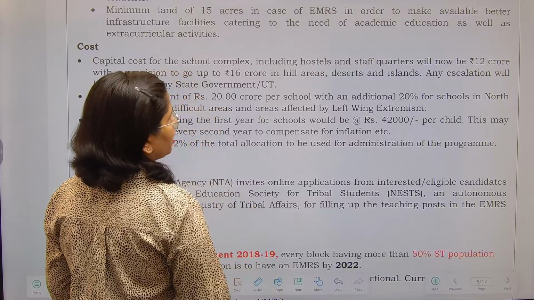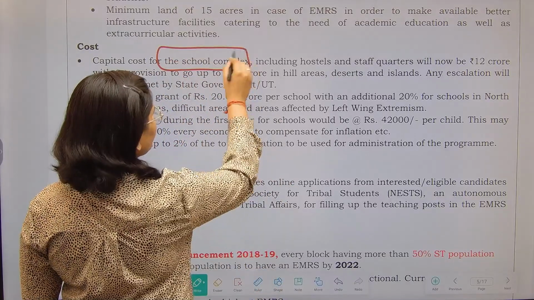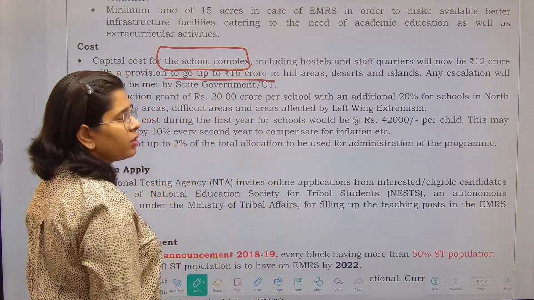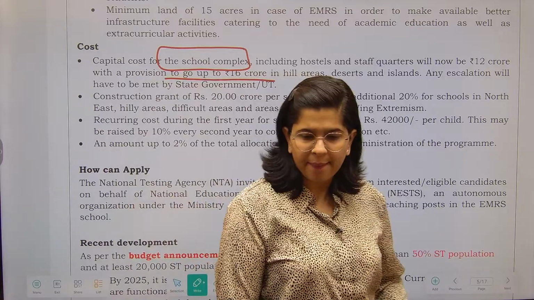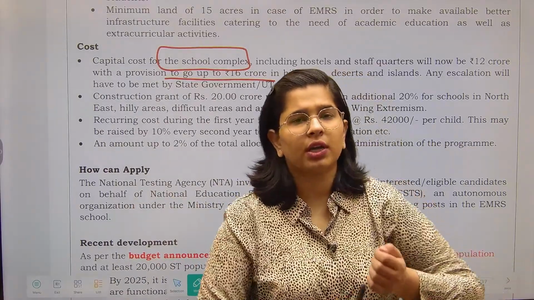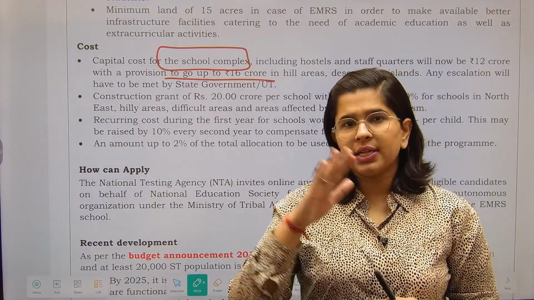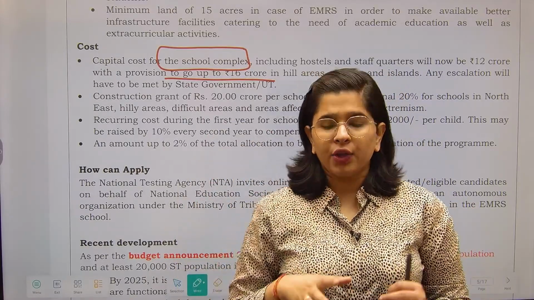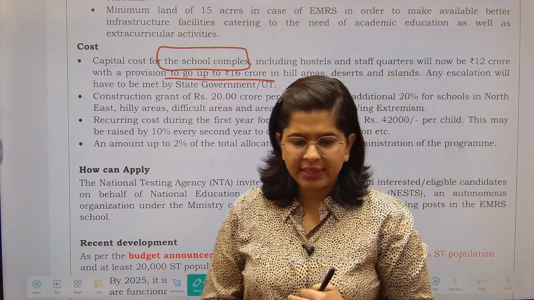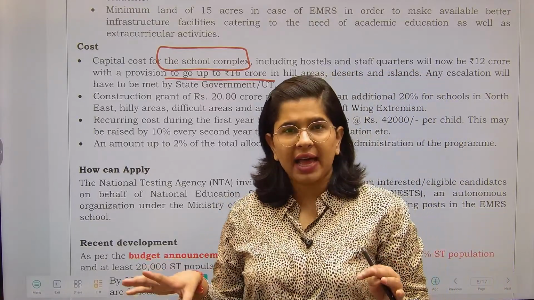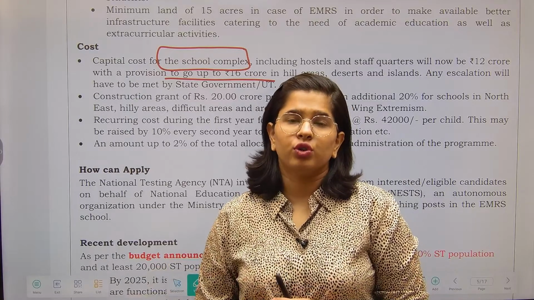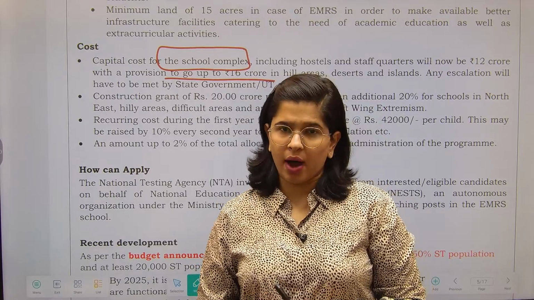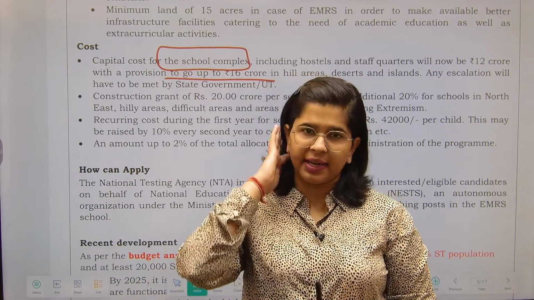See, capital cost for the school complex will be 12 crores, with a provision to go up to 16 crores in the hills, deserts, etc. The capital cost I am talking about: one is the construction of the building, and the other is putting things into the building. You need the science lab, computer lab, and other items of assets as well in order to run the school. So for that the provision has been made for 12 crores, and it can go up to 16 crores in difficult areas, right?